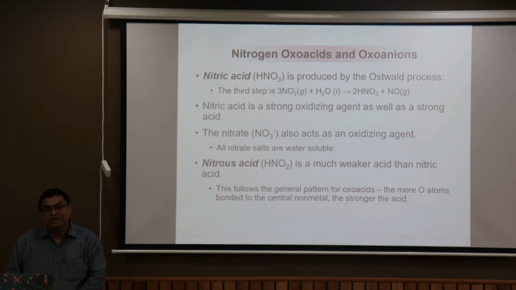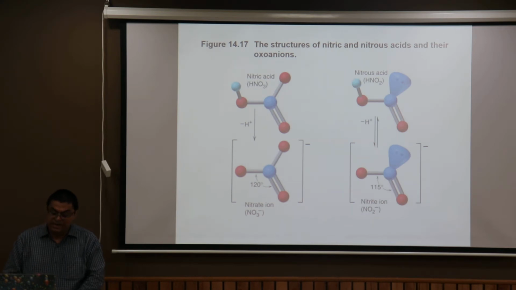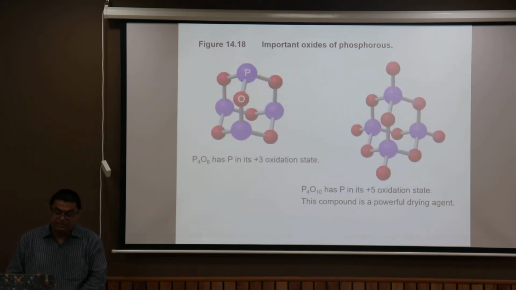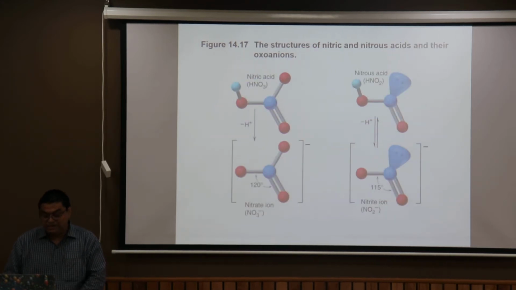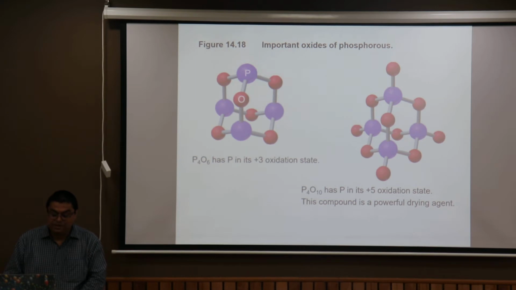Nitrous acid is typically weak and unstable, so it cannot be preserved as nitric acid can. These are basically the oxoacids of nitrogen, of which nitric acid and nitrous acid are of importance. Nitric acid on ionization produces nitrate and nitrous acid on ionization produces nitrite ion.